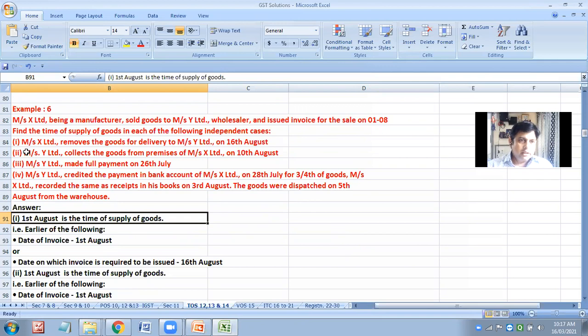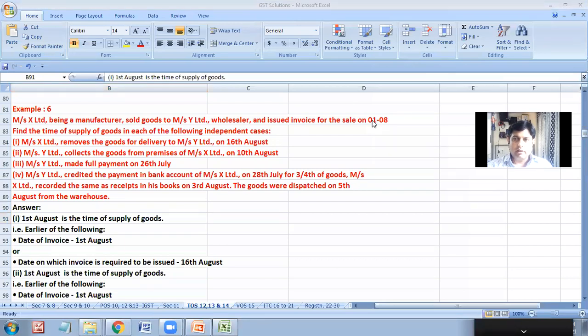Next, Messrs. Y Limited collects goods from the premises of X Limited on 10th August. See, date of invoice is fixed, 1st of August. Then other changes are there.